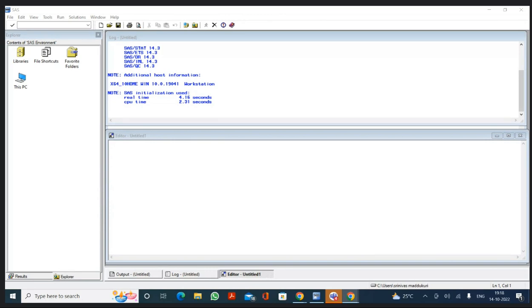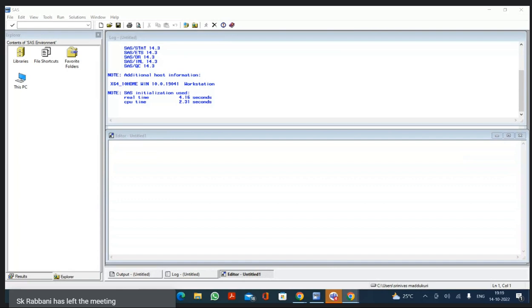How can we define a statement in SAS? A statement always starts with a keyword and ends with a semicolon. Very good. And I told you we can write one statement in multiple lines, or multiple statements in one line. SAS program is not case sensitive, but data is case sensitive.